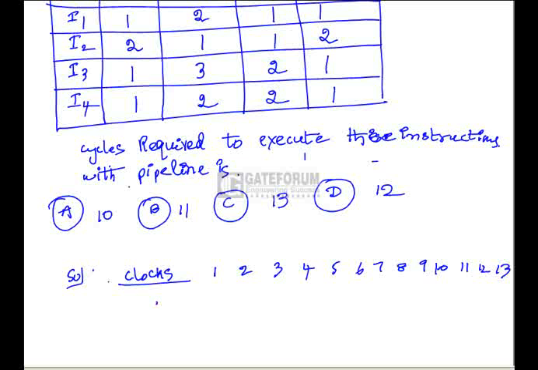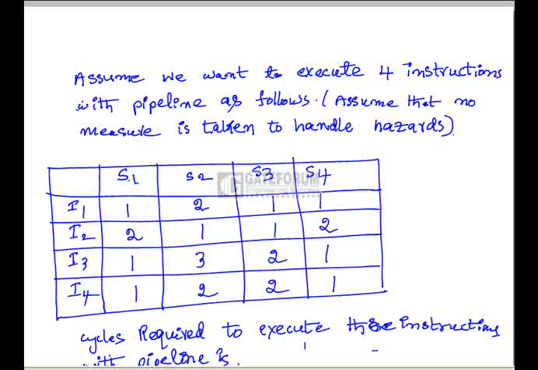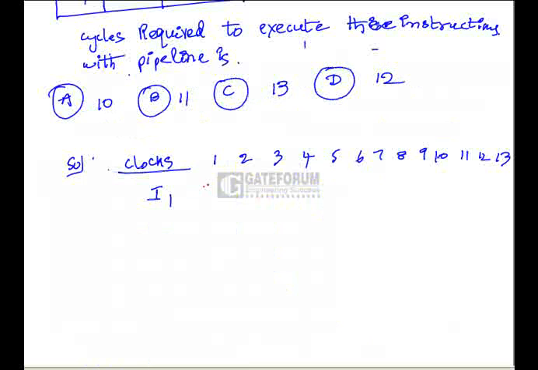Say for example, the first instruction I1. How many cycles for segment 1? 1 cycle. So just see the diagram. 2 cycles for segment 2, 1 cycle for segment 3, 1 cycle for segment 4. Now accordingly we'll execute. So S1 in the first clock cycle, S2 requires 2 clock cycles, S2 and S2, and S3 requires 1 clock cycle, S4 requires 1 clock cycle. Instruction 1 is finished at the 5th clock cycle.